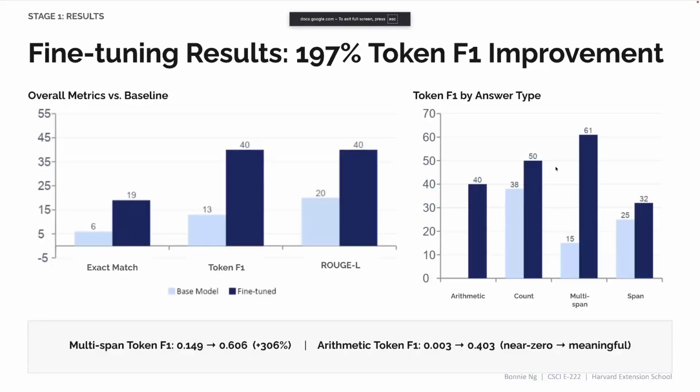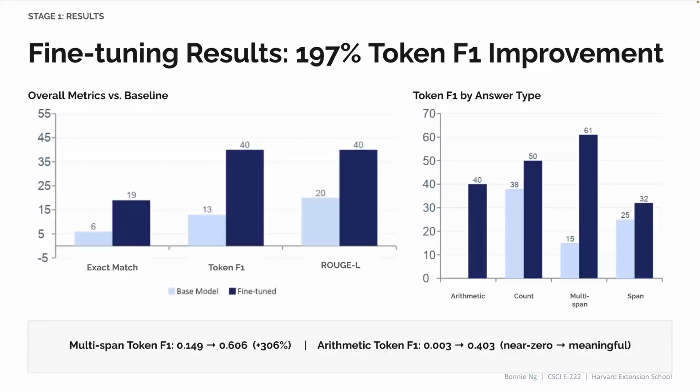All right. And here are the results from stage 1 evaluation on about 500 validation examples. The fine-tuned model achieves token F1 of 0.399, which is about 197% improvement over the baseline pre-trained model. And the Rouge L score went from 0.199 to 0.395, which is roughly doubling.